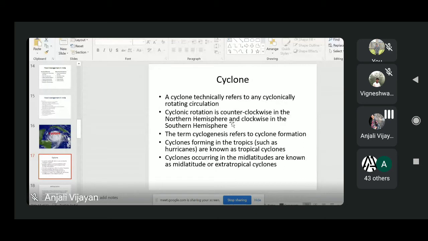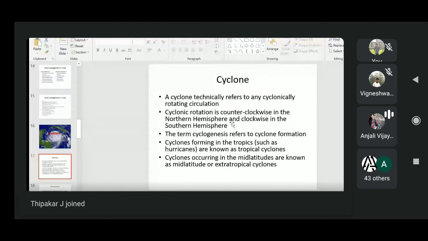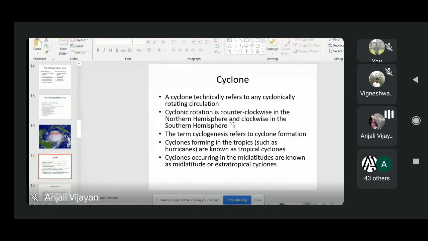There is another type of cyclone which is called extratropical cyclone. This occurs in the mid latitudes. So this is the difference between tropical cyclone and extratropical cyclone.